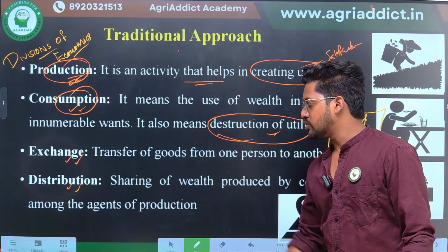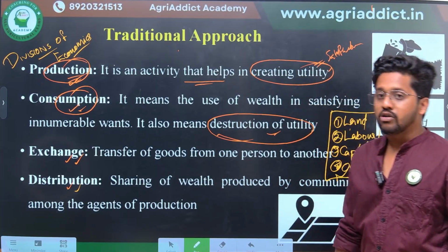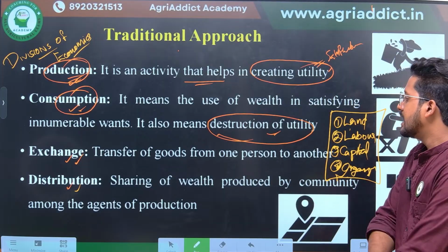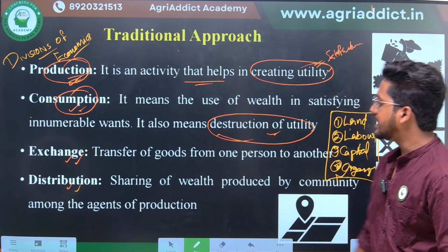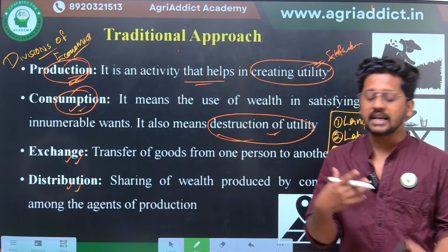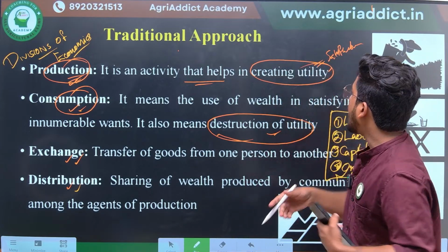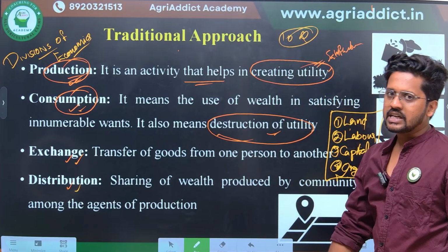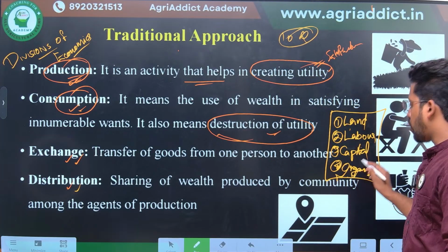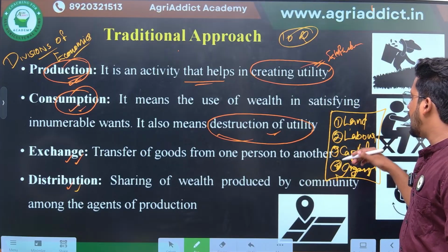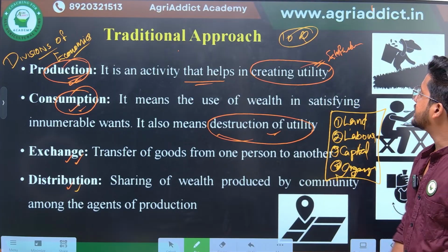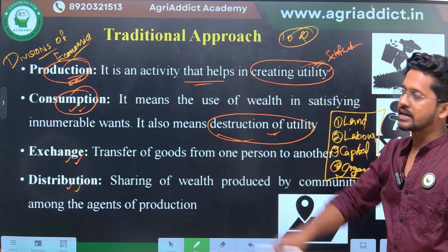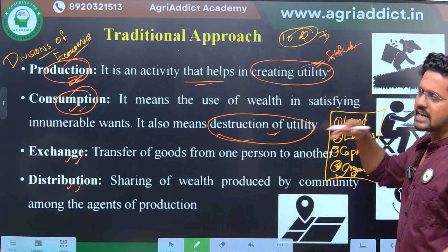So how can we relate the concept of factors of production with the process of distribution? What is actually distribution? Again we are going to an example. Distribution is the sharing of wealth produced by the community among the agents of production. Imagine that I am a paddy farmer and I have cultivated almost 10 quintals of rice. Successfully organizing, I have made use of land, labor, capital and organization, and I have made 10 quintals of paddy and successfully marketed it. Imagine, this is a rough estimate.